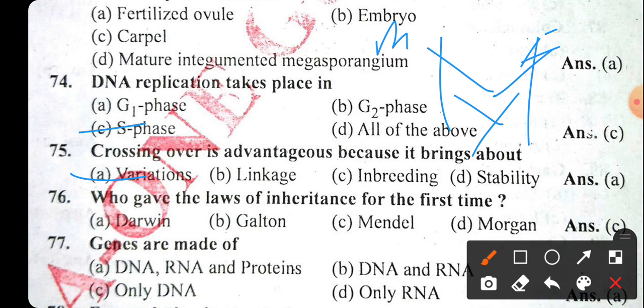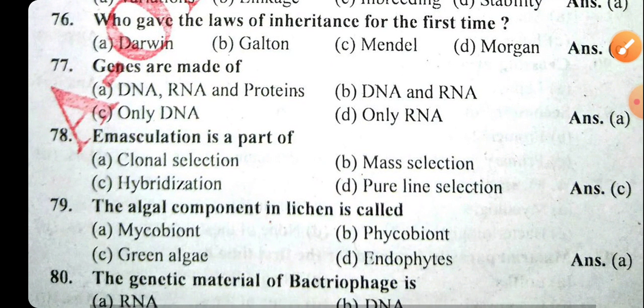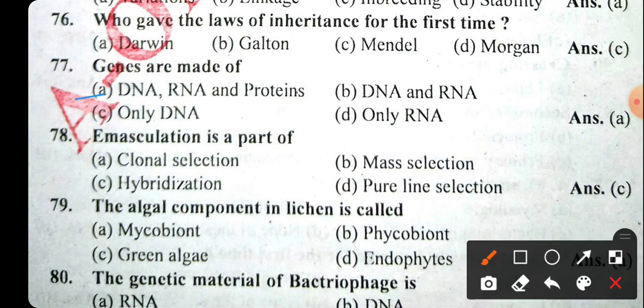Who gave the law of inheritance for the first time? The right answer will be Mendel. Mendel gave the law of inheritance for the first time. Genes are made up of RNA, DNA and proteins, that is DNA, RNA and proteins.